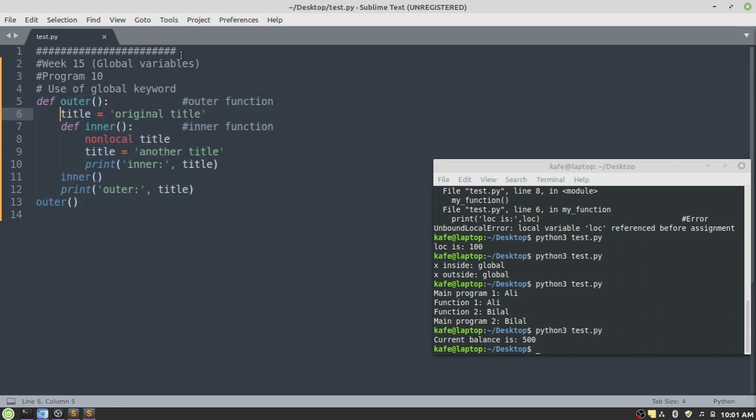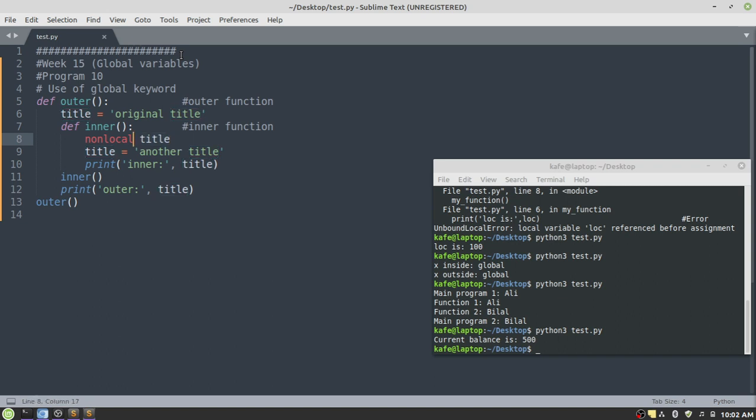And then we have a variable. This variable is a local variable, but it is local to the outer function. You can access this value from the inner function like this. That is possible, but only access. If you want to modify the contents of this title variable, then you have to write a keyword that is known as nonlocal before the name of the variable title.